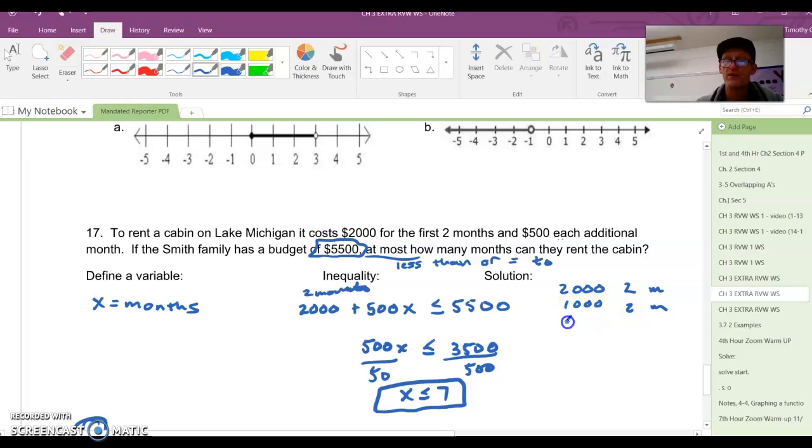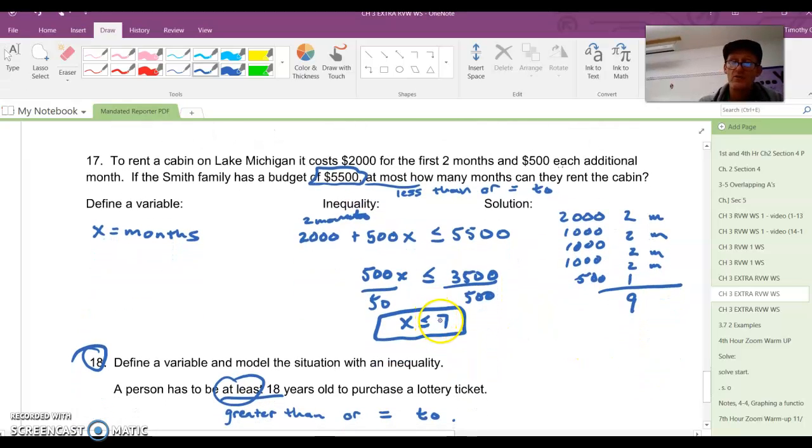All right, 500, 500 again. That's another 2 months. So far, that's 4,000, so another 1,000 is another 2 months. That's 5,000, and then 500 is 1 month. So if you add these months together, 2, 4, 6, 8, and then 9, it's 9 months. So your answer is X is less than or equal to 7, but the answer really is 9 months.